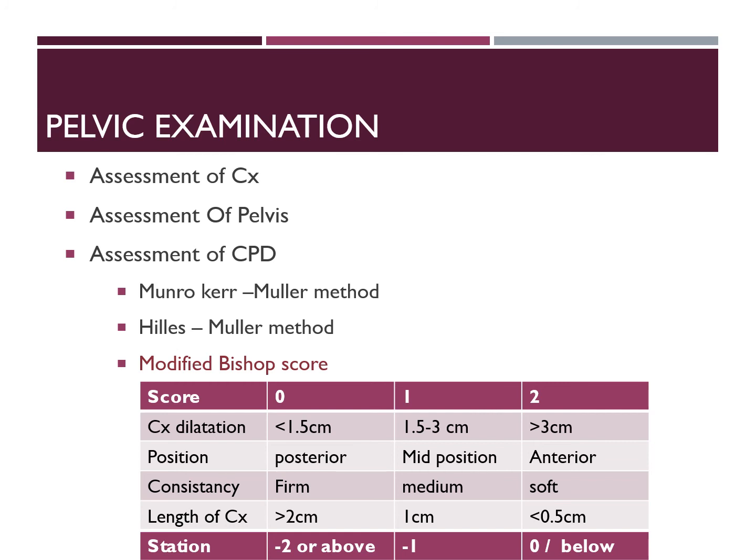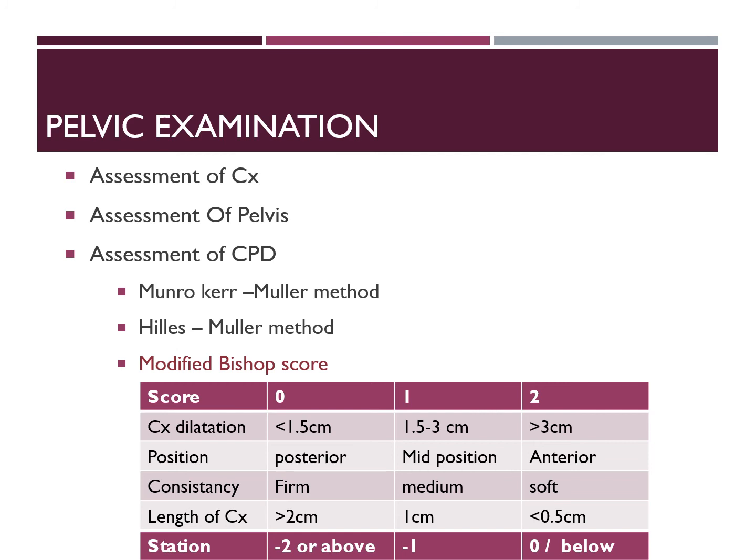Coming to the assessment of the pelvis, the purpose is to know whether there is any abnormality of the pelvis and whether the dimensions of the pelvis are sufficient for the passage of the baby.